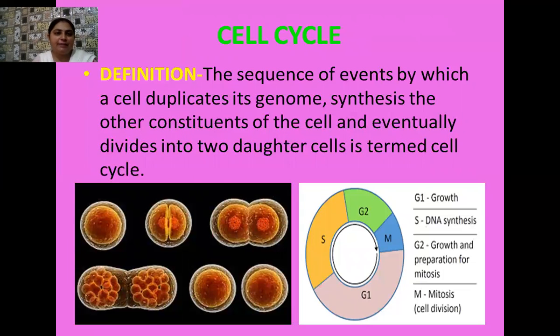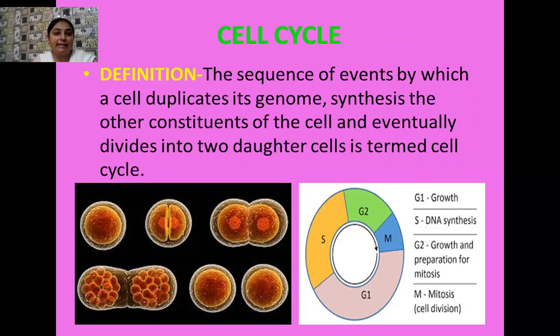Okay, student, there is a very special term used here. What is the cell cycle? It is the sequence of events by which a cell duplicates its genome and also synthesizes the other constituents present in the cell, which may be different types of cell organelles, and finally divides and gives birth to daughter cells. So this whole process is known as the cell cycle.